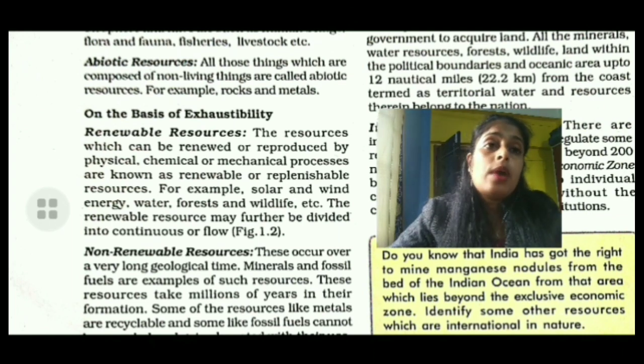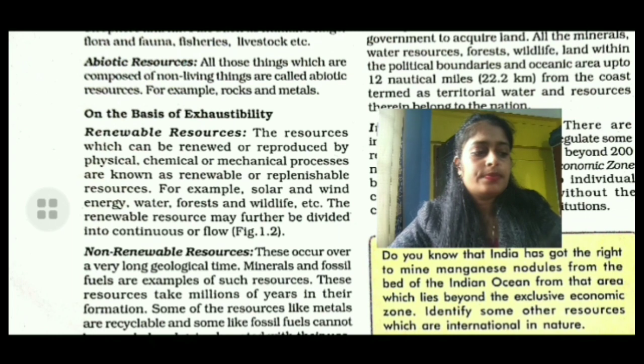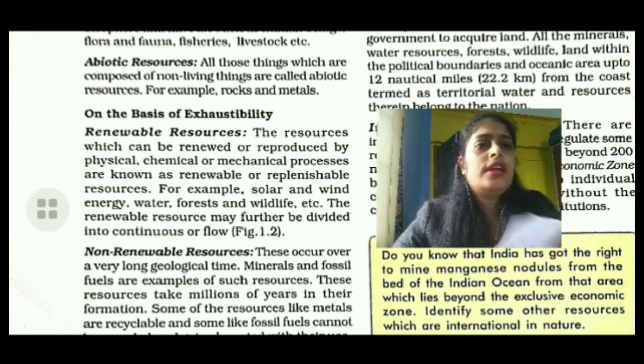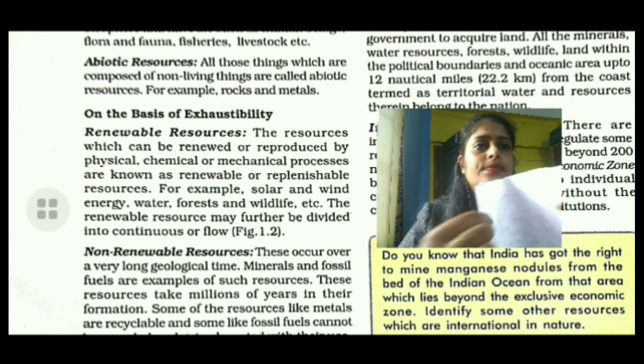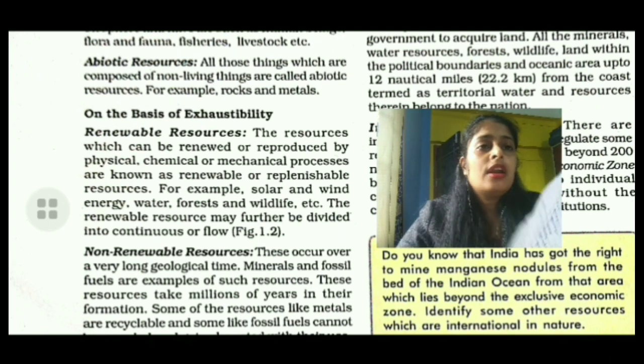Like that, wind also flows, not staying in one place. Then tides in oceans and seas are also moving, not fixed.